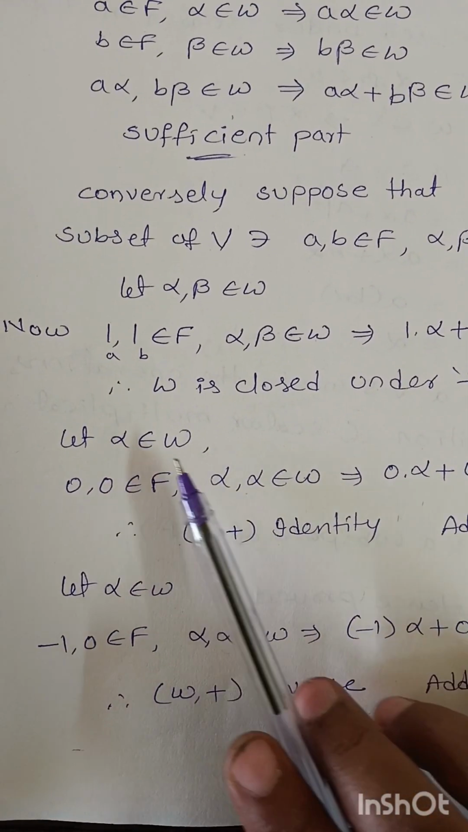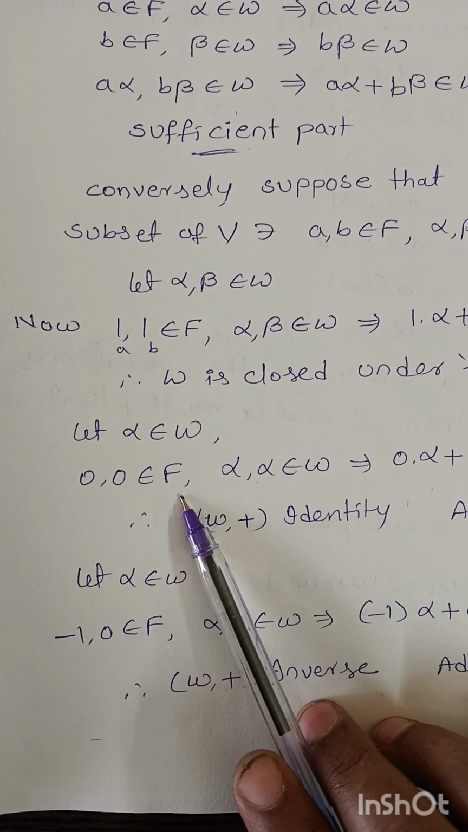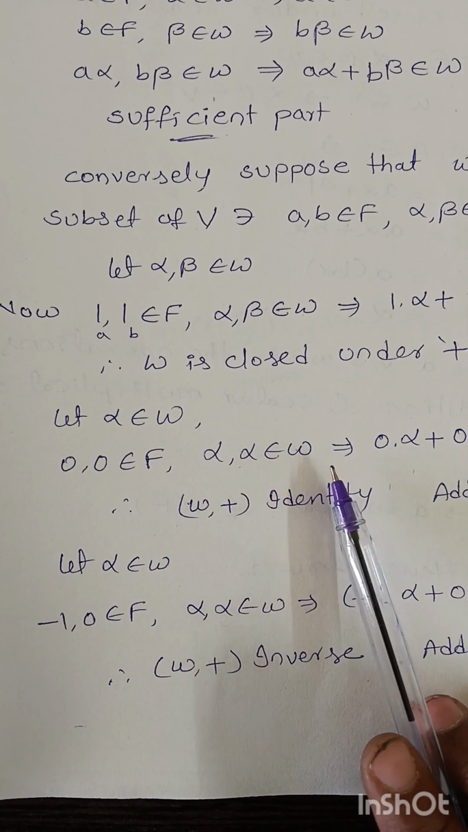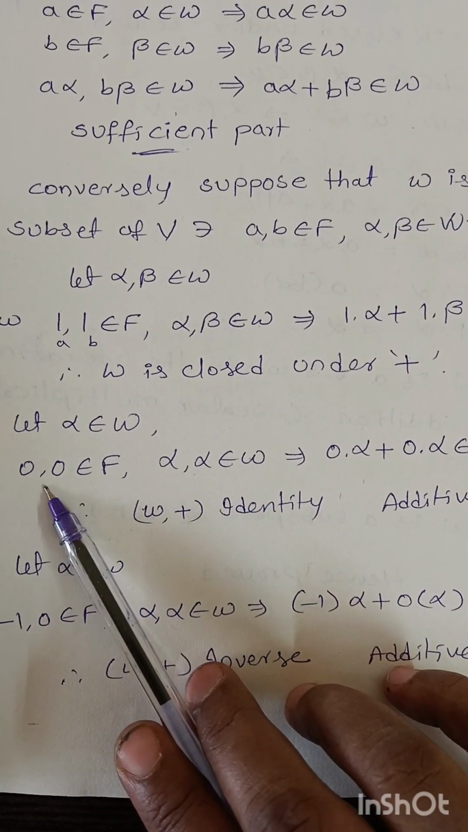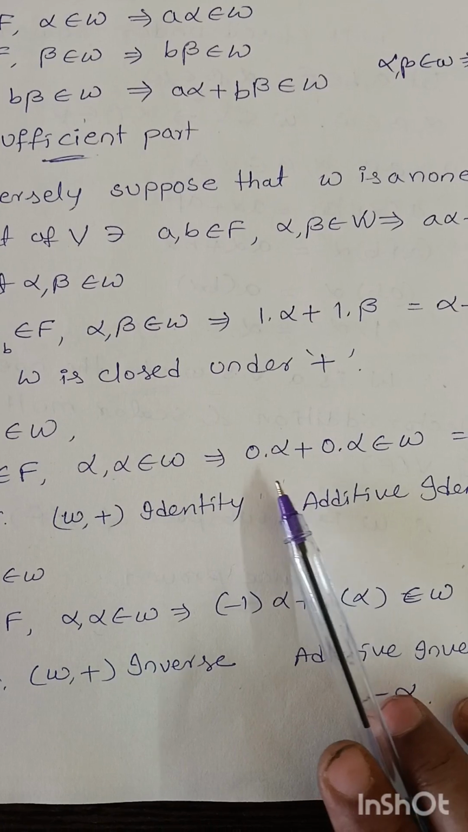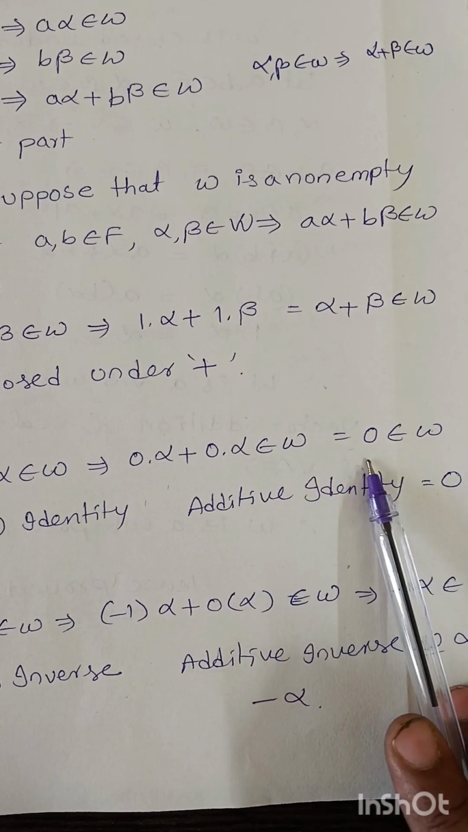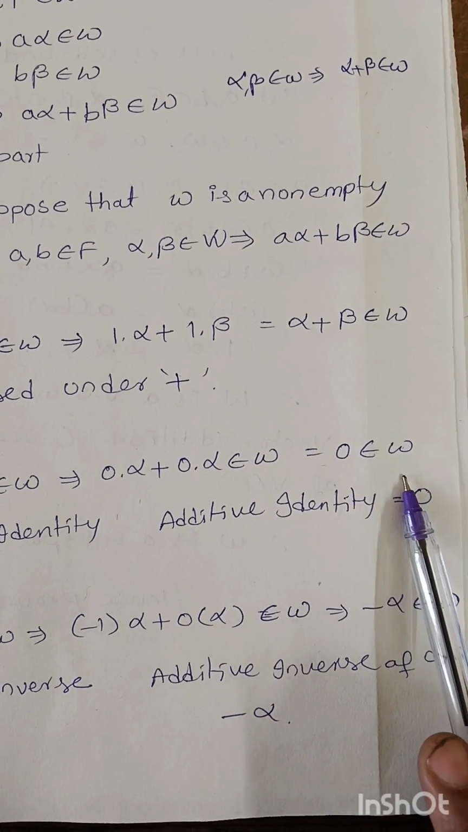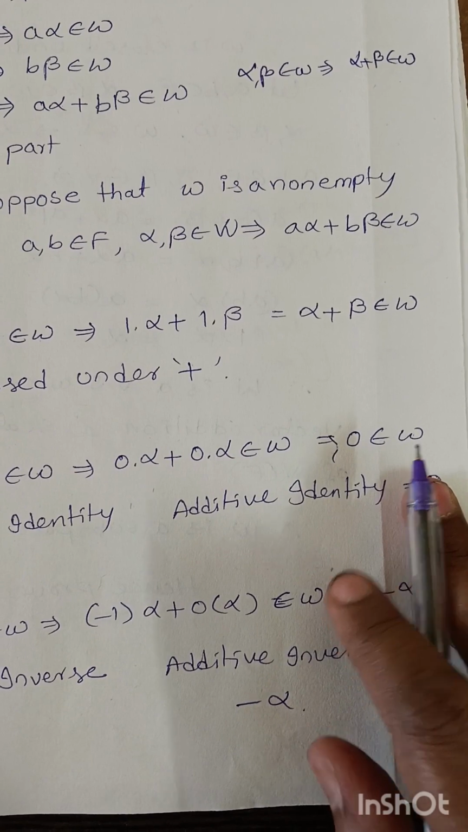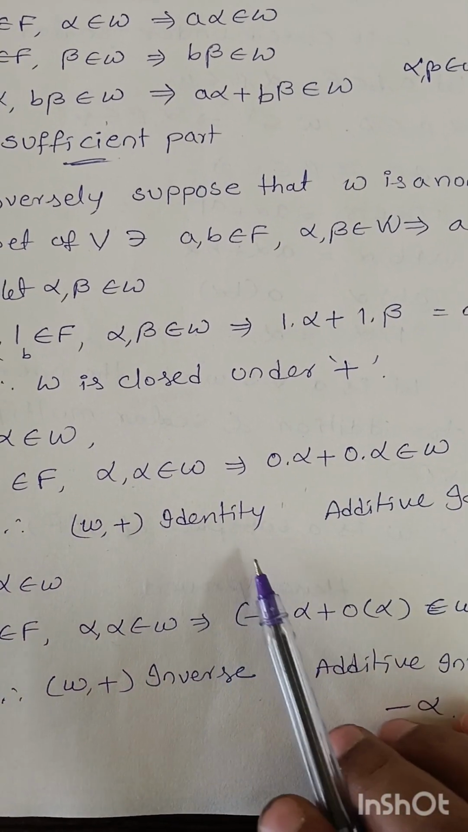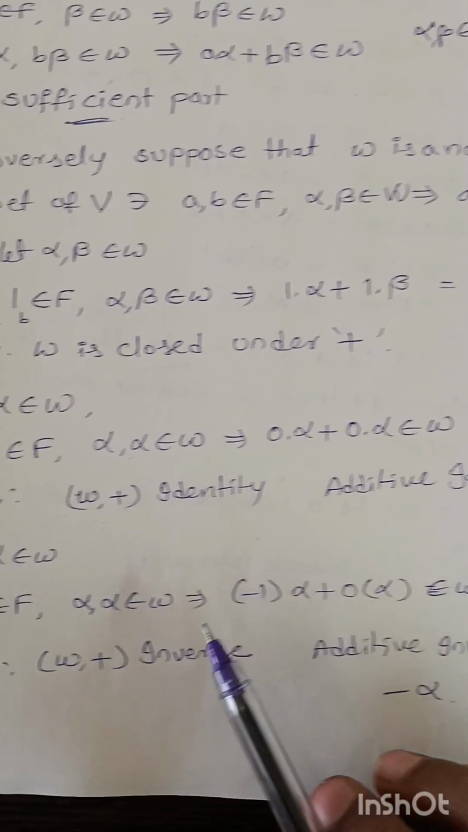Next, let alpha belong to W. Now 0, 0 belong to F and alpha, alpha belong to W. That implies again here a equals 0, b equals 0. So a alpha plus b beta belongs to W, that is, 0 belongs to W. That implies 0 belongs to W. So W has the identity. So the additive identity element is 0.